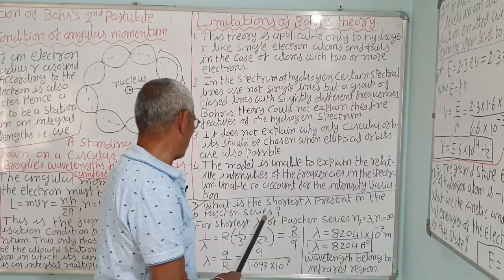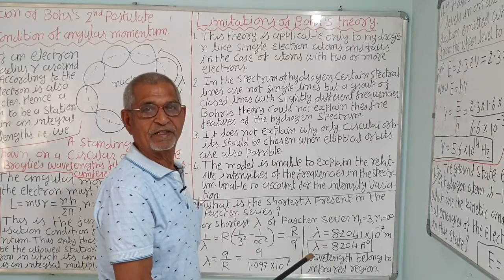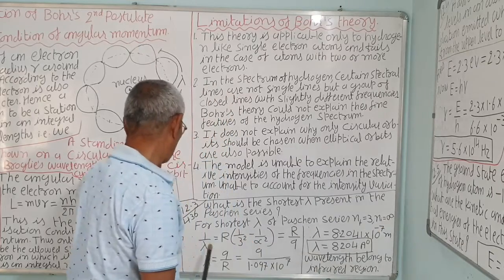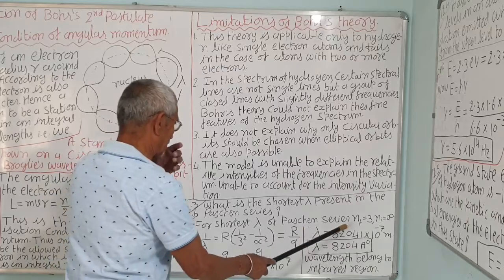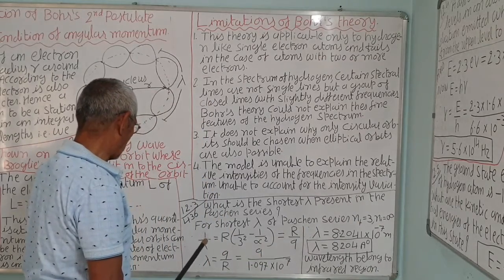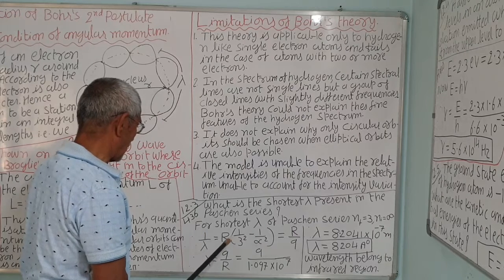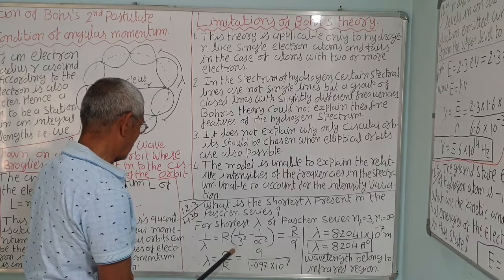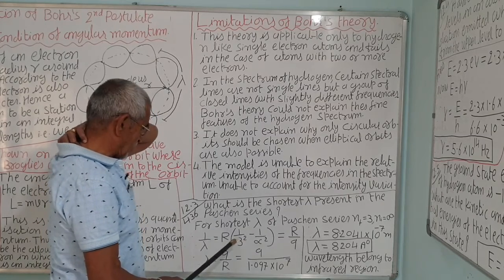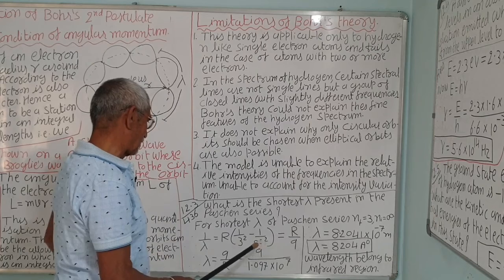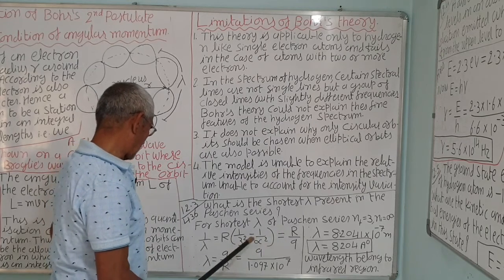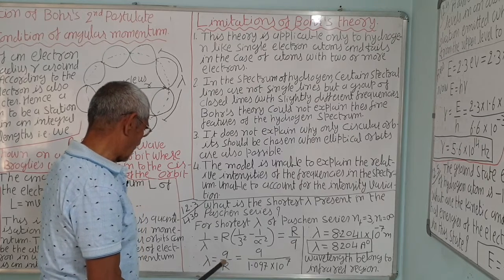But what is the shortest wavelength? Then the frequency will be highest, so the initial orbit will be the highest. So, for the shortest wavelength of the Paschen series, nf is equal to 3 and ni is equal to infinity. Now, let us see the Balmer formula. 1/λ = R(1/3² − 1/∞²), where for the Balmer series it was 2 and for the Paschen series it is 3. 1/∞² is 0. So, R by 9, 3 squared is 9. So, λ = 9/R.